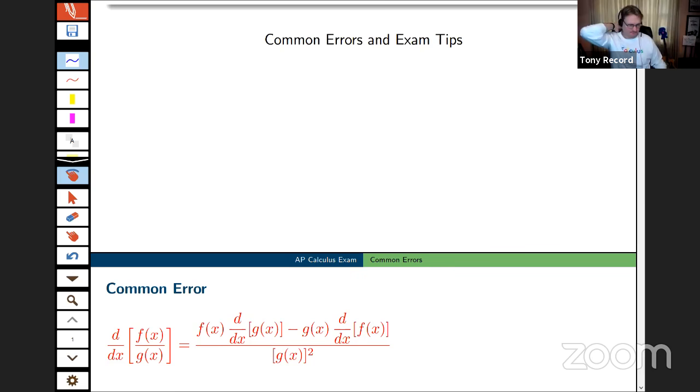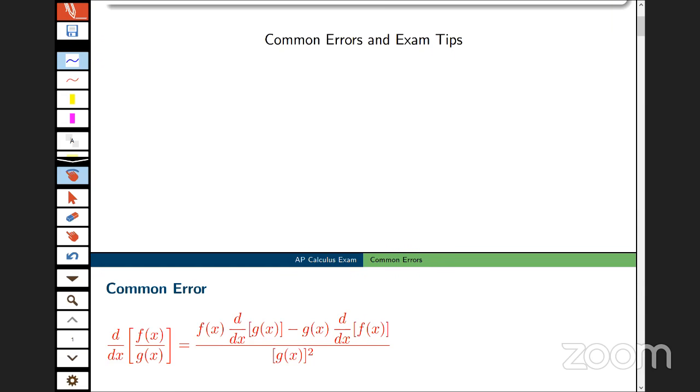All right, fantastic. So what I'm going to try to do is to present to you some common errors, and I've compiled these over the years of all my experience in scoring exams, in presenting as a College Board consultant, and in writing and talking to teachers, talking to students. So this is a list of common errors, and what I've tried to do is to write the common error in red, give you a second or two to recognize what the error is, and then I'm going to elaborate on that a little bit.